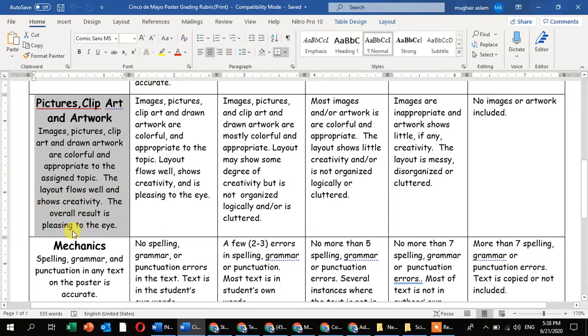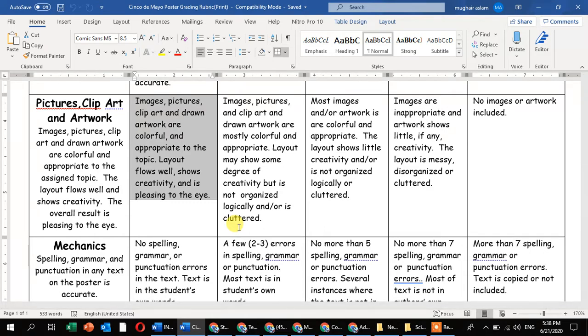The overall result is pleasing to the eye. It means your artwork, your color matching, your pictures, your clip art, all are pleasing to the eye. Then you will get 100% marks. Images, pictures, clip art, and drawn artwork are colorful, appropriate to the topic. Layout flows well, shows creativity, and is pleasing to the eye.